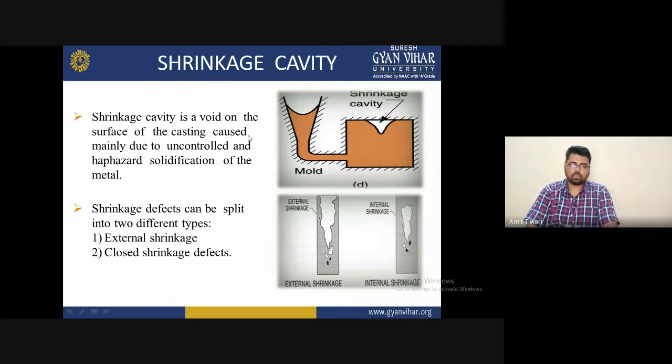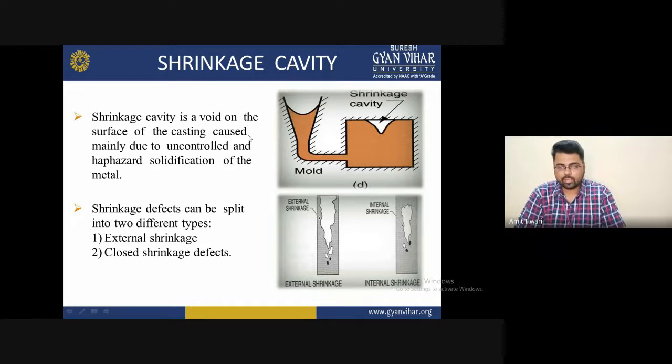Now the fourth type of casting defect is the shrinkage cavity. A shrinkage cavity is a void on the surface of the casting, caused mainly due to uncontrolled and haphazard solidification of the metal.